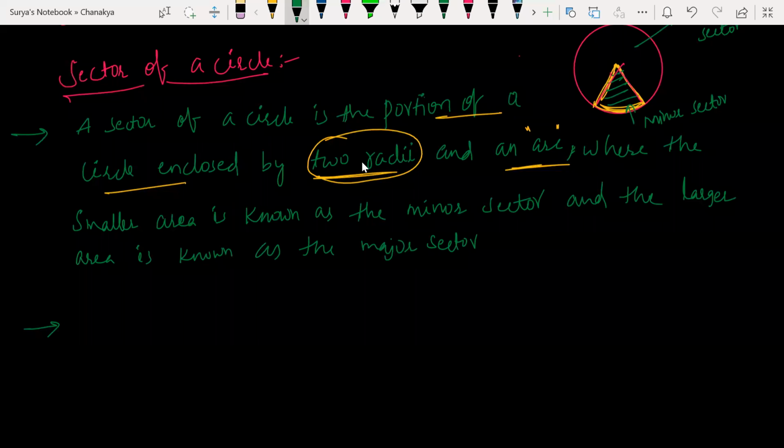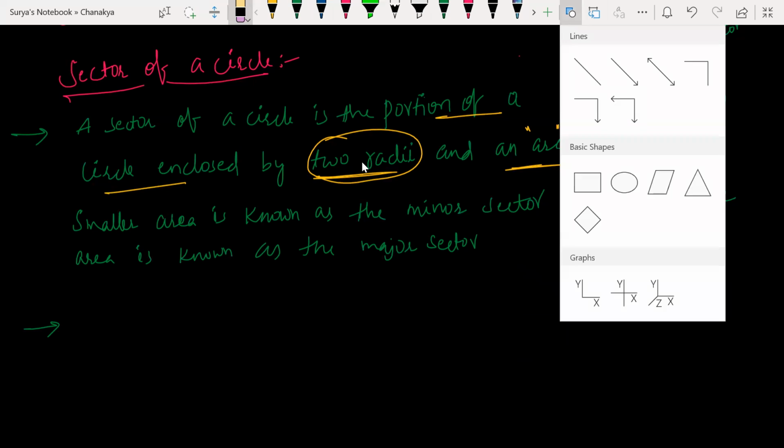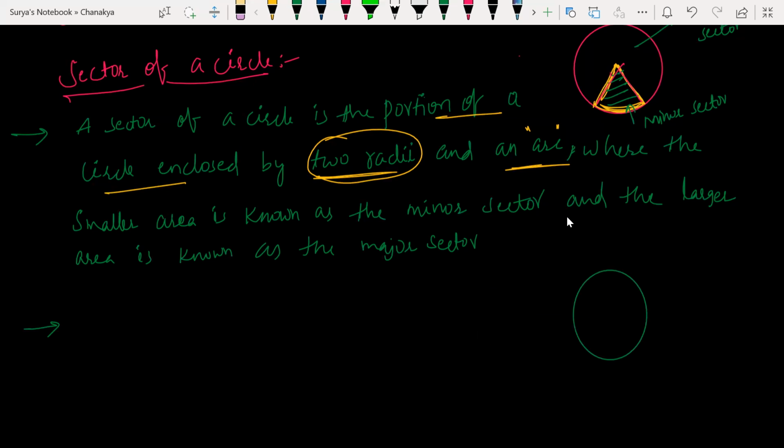Guys, if you take any two equal arcs, that is, two equal arcs for semicircles, then both the segment and sector will be called what? Semicircular region. Understand what semicircular region means. If you take two equal arcs, it is a semicircle only, no? Try to understand what I'm trying to say.